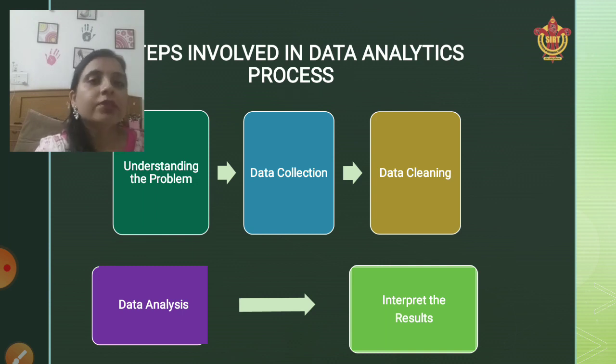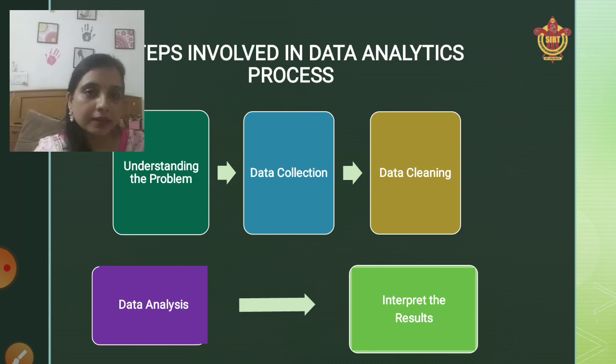Coming on to the fifth step, that is interpreting the result. Ultimately, why am I doing these steps? To get the result in the form whatever I desire. Whatever result I want, that is the interpreted result. Now the interpreting the result stage should give you the result which you are assuming.